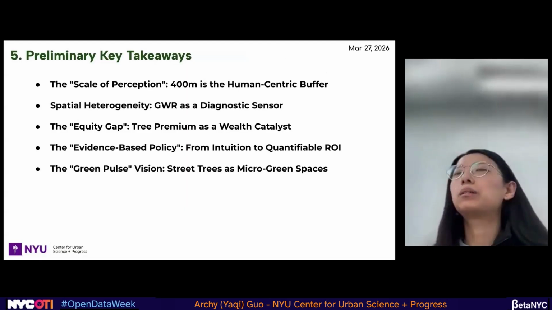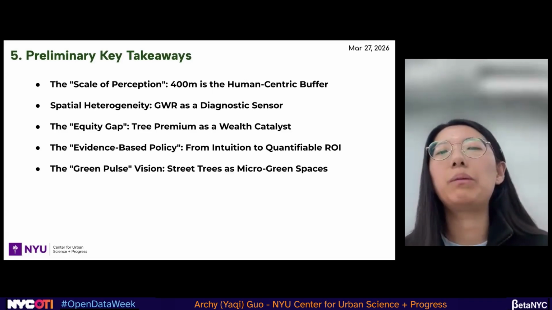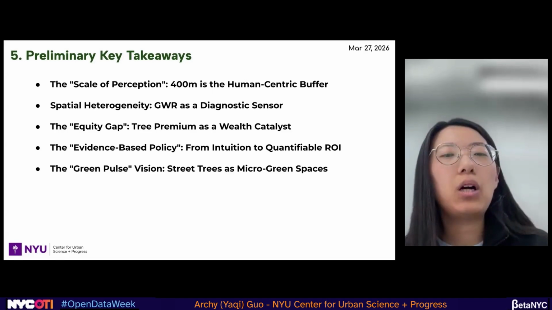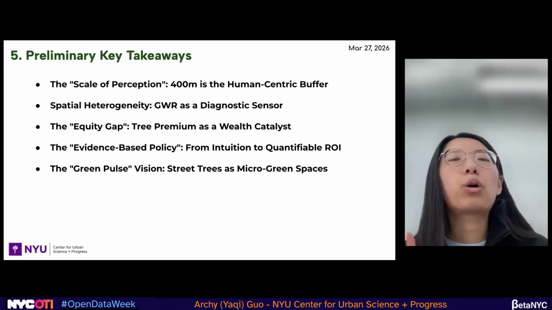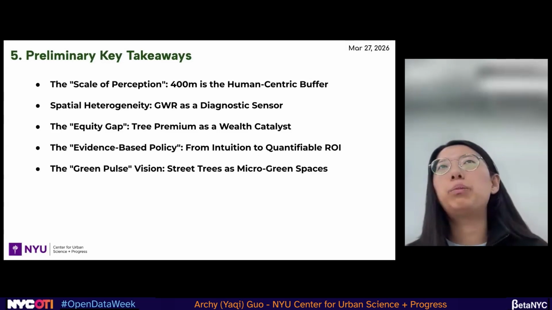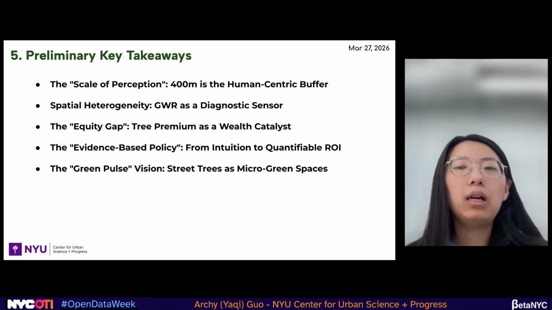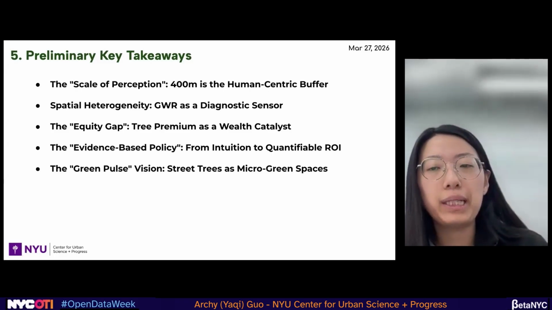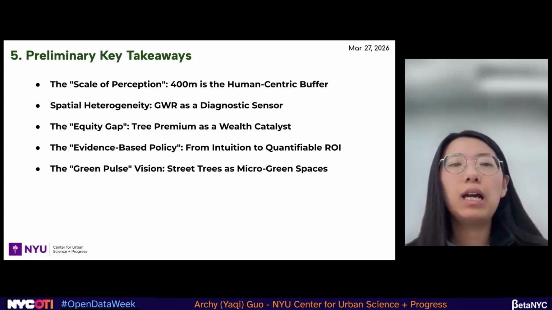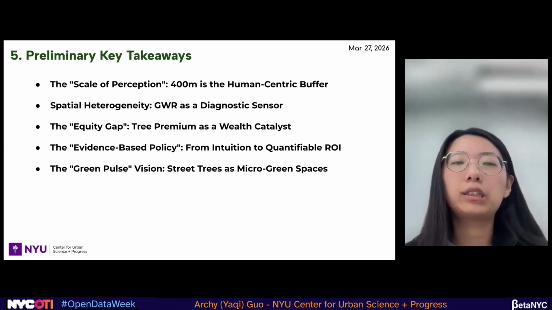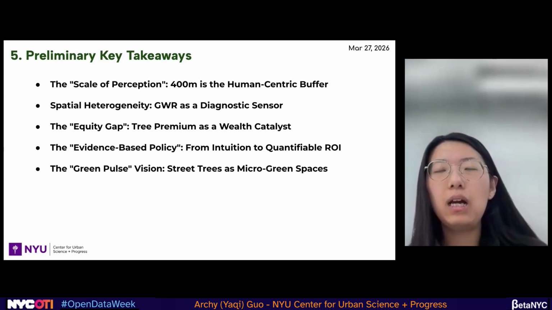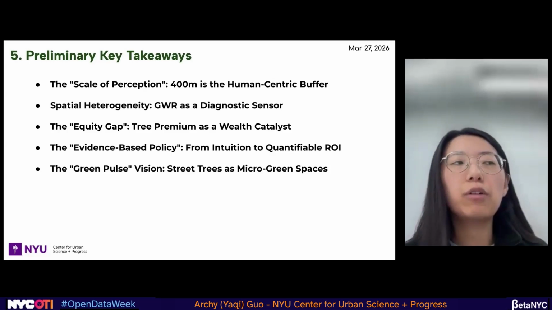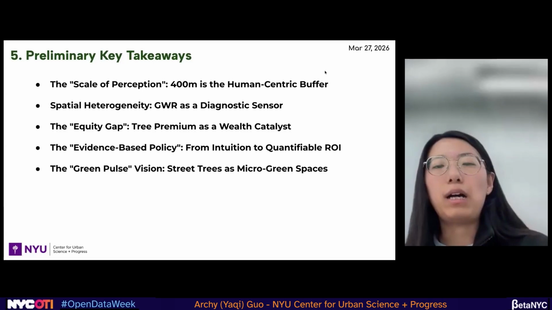About this project, we have some preliminary key takeaways. So the first thing, the scale of perception is 400 meters. From the XGBoost model we ran, 400 meters will be seen as the human-centric buffer. And the second thing is we have a spatial heterogeneity across New York City in the contribution of street trees to the housing price.